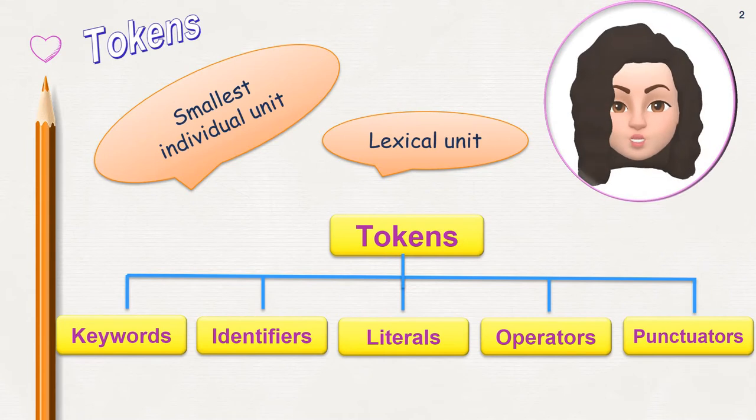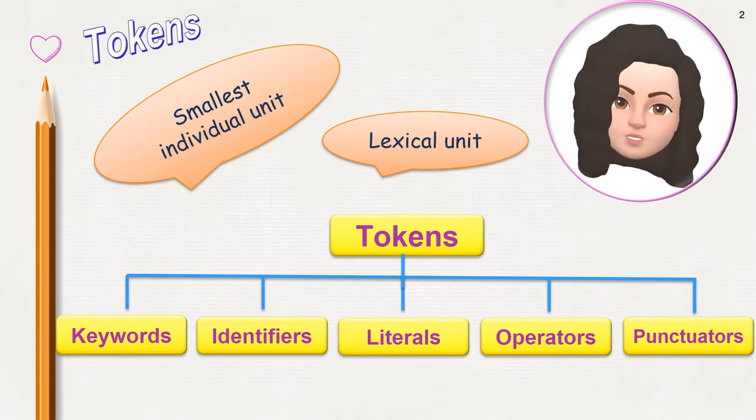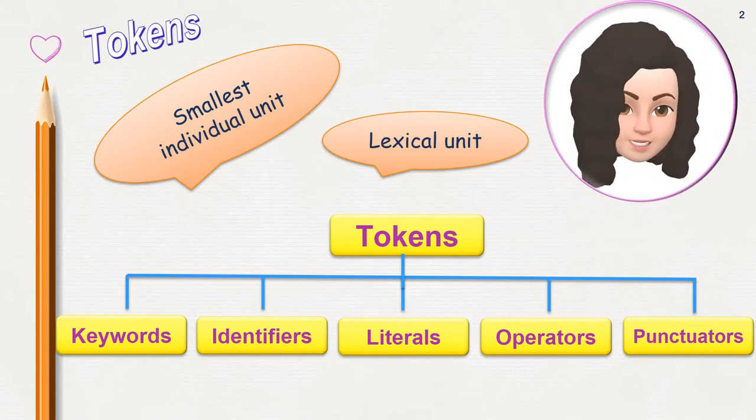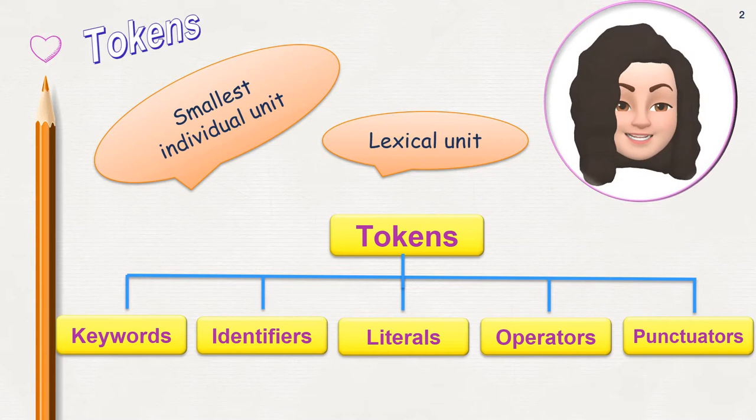Tokens. The smallest individual unit in a program is known as a token. It is also known as a lexical unit. So tokens are classified into keywords, identifiers, literals, operators, and punctuators.